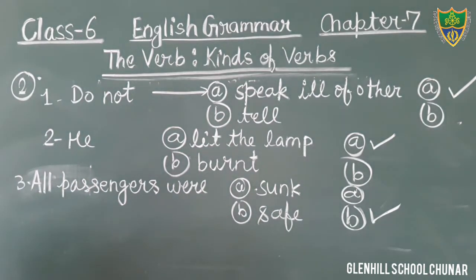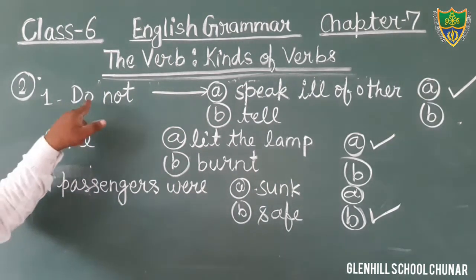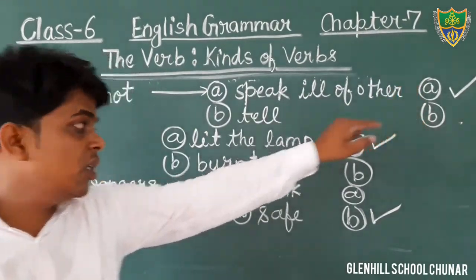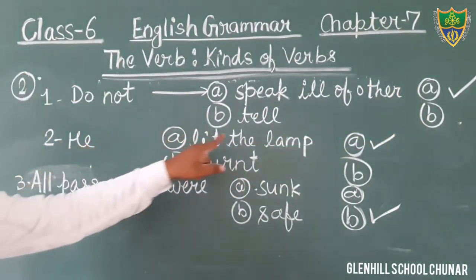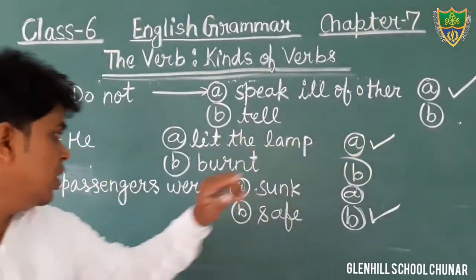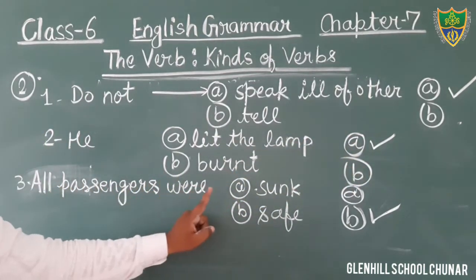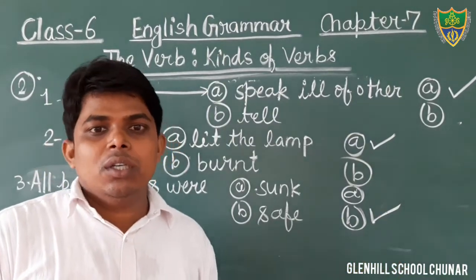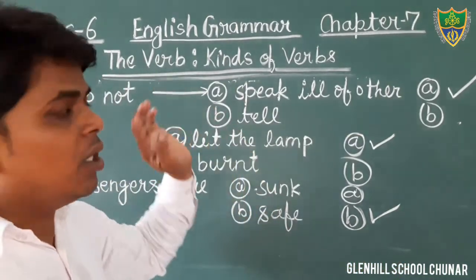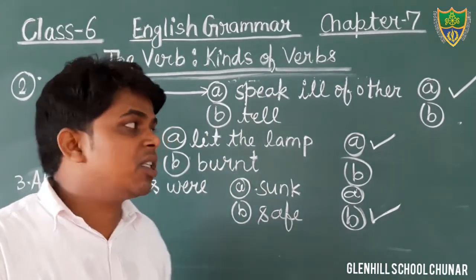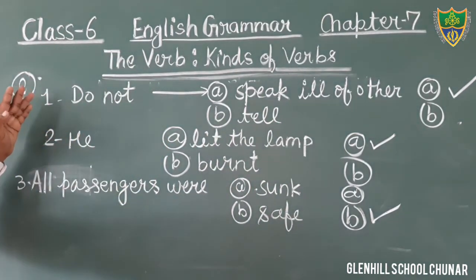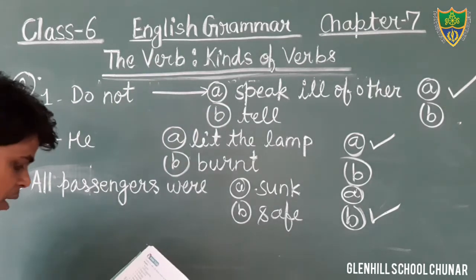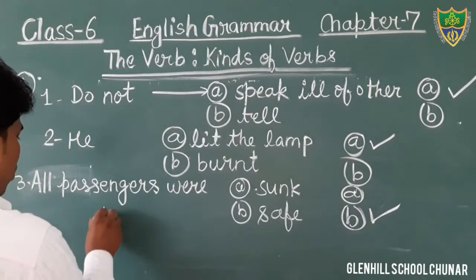Okay students, just see, in question number 1, do not speak ill of others, option number 1 is correct. Here, he lit the lamp, option number 1 is correct. All passengers were safe, option B is correct. Okay students, so in this way we have completed the first exercise, and in exercise number 2 we have completed questions number 1, 2 and 3, and the rest of the questions are your homework,